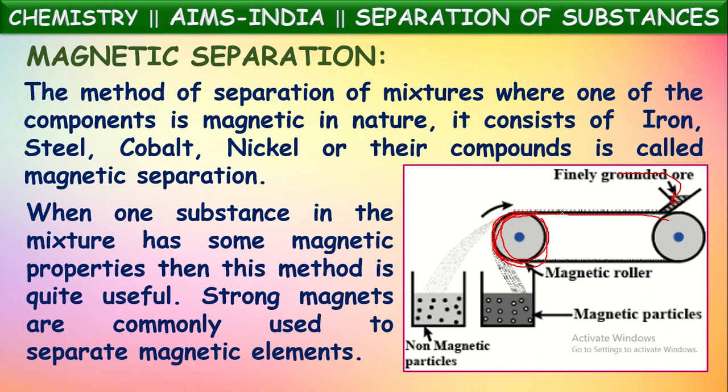Whereas the non-magnetic material will immediately fall down. See, the non-magnetic material will fall down here and will be collected in this container. Whereas magnetic material will stick to the belt for a certain time because of this magnetic wheel. And after coming a certain distance, it will be left into this other container. So in this way, magnetic particles and non-magnetic particles can be separated by using this magnetic separation technique. Okay.